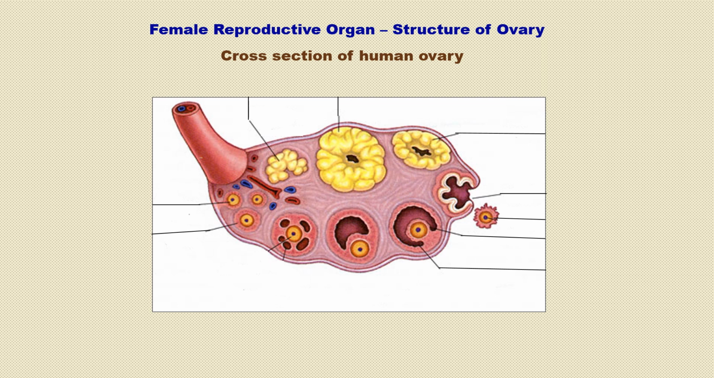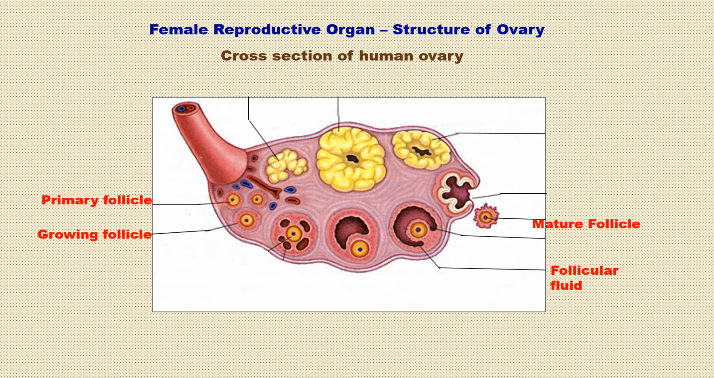Granulosa cells surround each ovum in the ovary, forming the primary follicle. The primary follicle grows into a growing follicle. Then follicular fluid forms inside the follicle. That is the follicular fluid, and this fluid-filled follicle is also called the Graafian follicle.